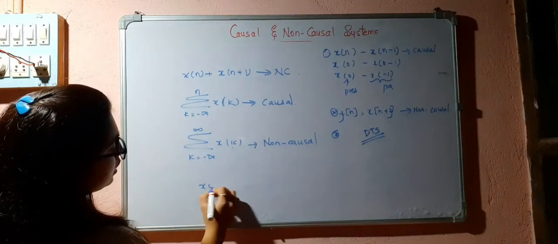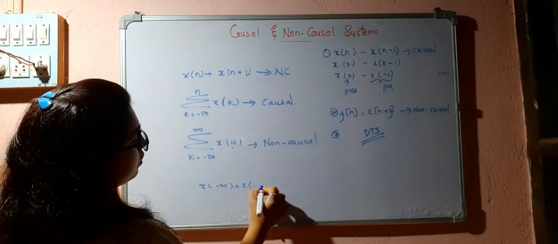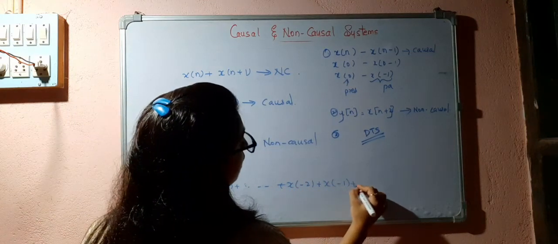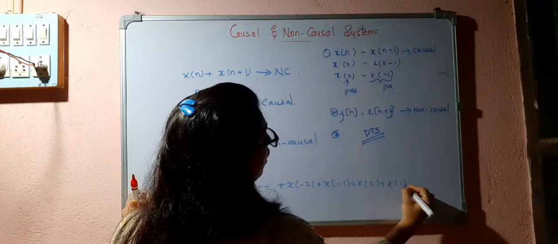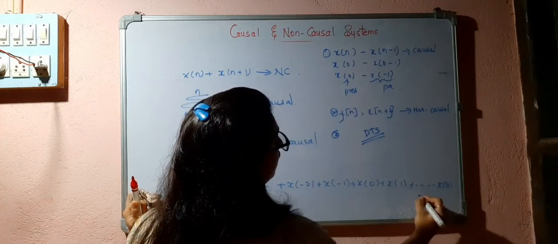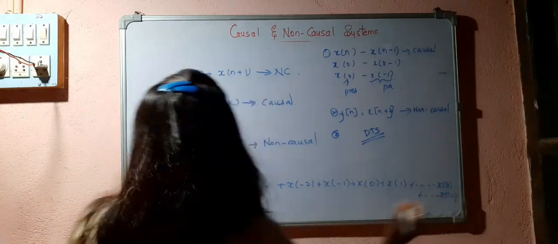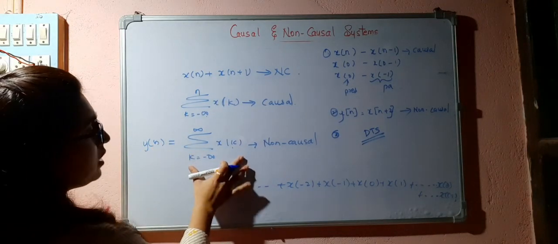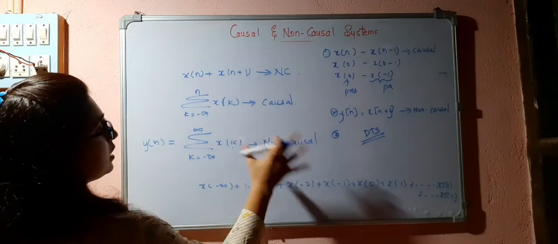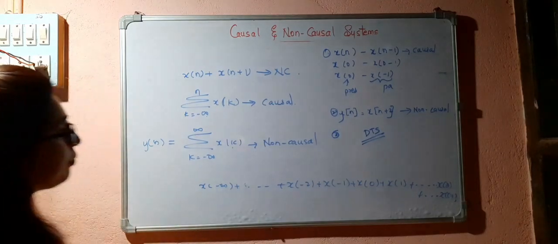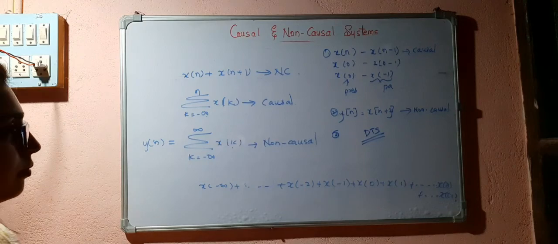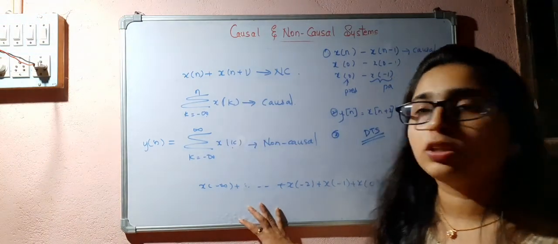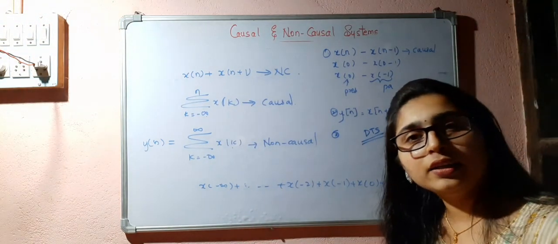That means x of minus infinity, up to x of minus 2, x of minus 1, x of 0, x of 1, x of 3, then again x of infinity. This is y of n. For whatever value of n, I am getting the same result. This I can consider as a non-causal one. So this is all about the causal, non-causal and anti-causal systems.